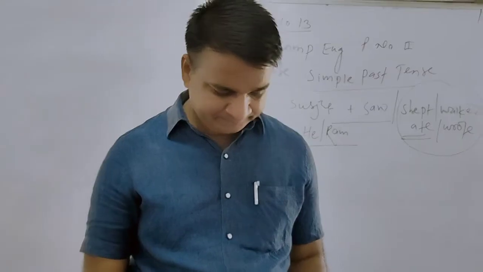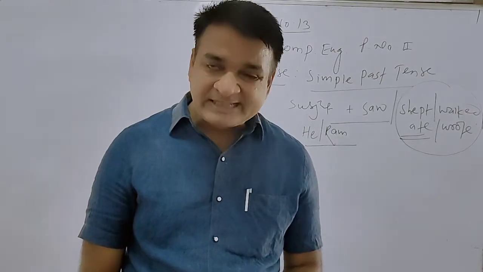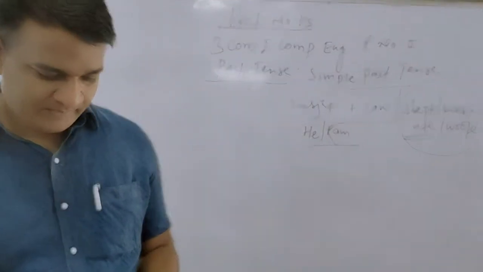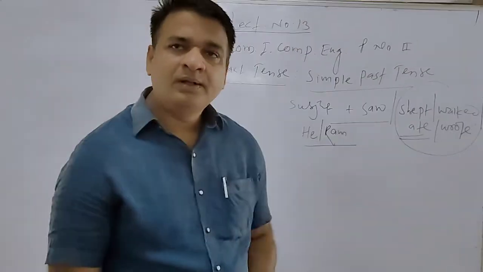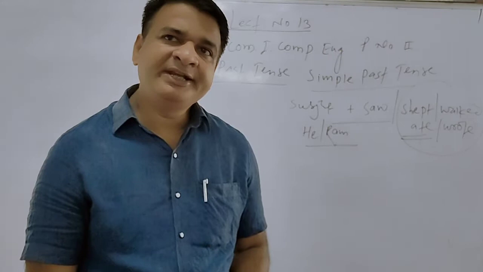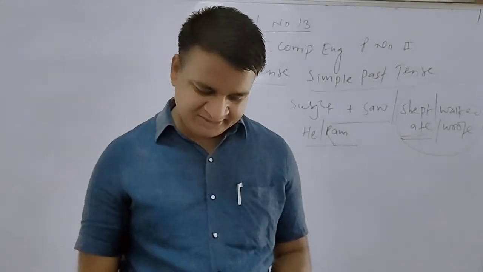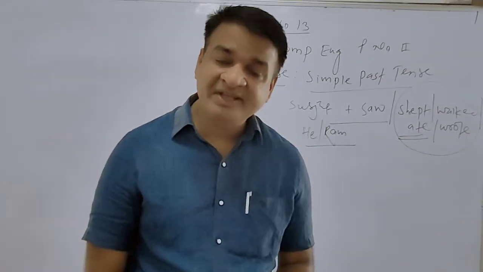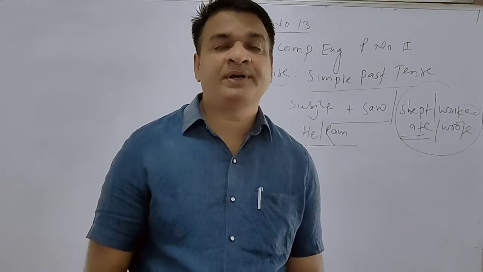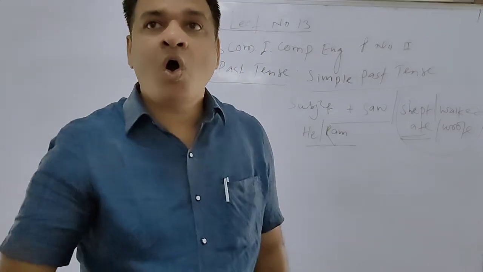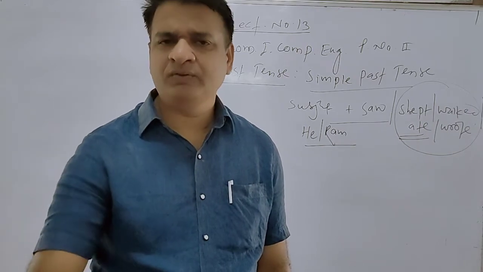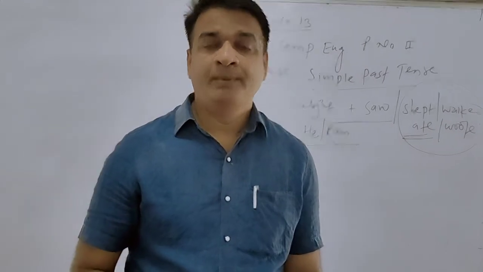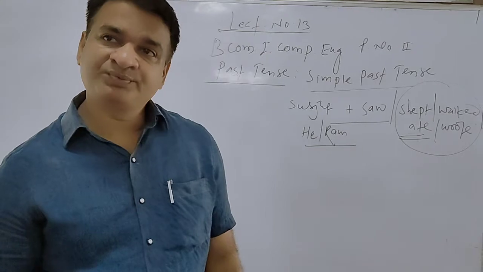So this way, the simple past tense takes the statements sometimes with the ed form also, in the regular verb. For example, played, walked, talked, danced. In such regular words it takes the ed form. But some are irregular verb forms.